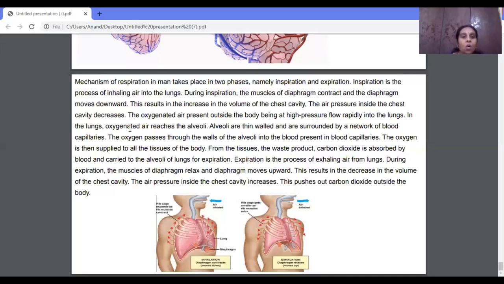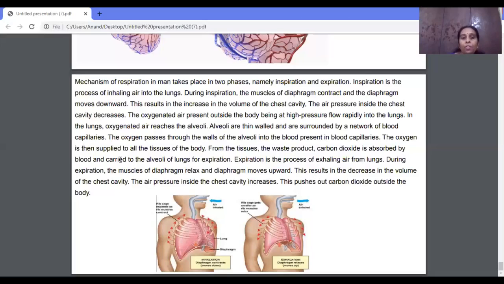In the lungs, oxygenated air reaches the alveoli. The alveoli are surrounded by blood capillaries. They pass the oxygen to the blood capillaries and take the carbon dioxide. Now, once the carbon dioxide is present in the alveoli, what happens over there? Expiration has to take place, that is, exhaling the air from the lungs. It has to be thrown out.